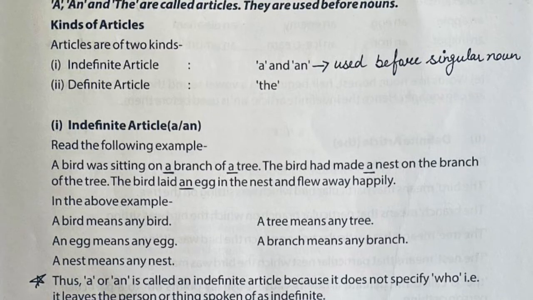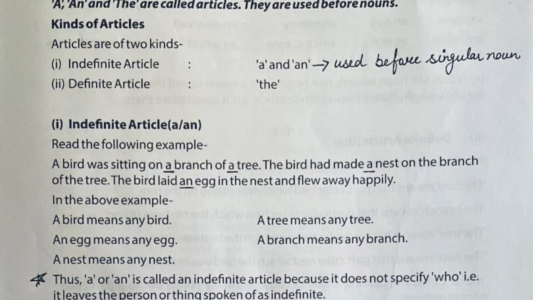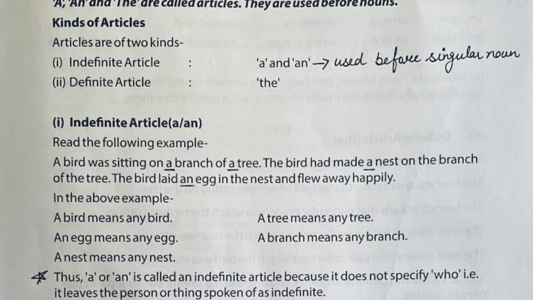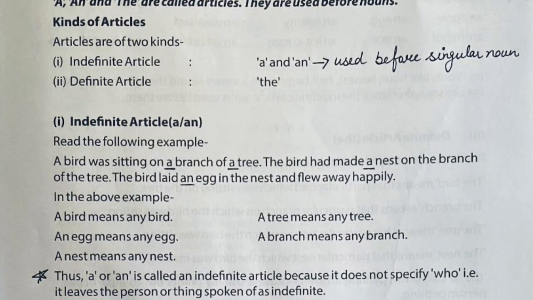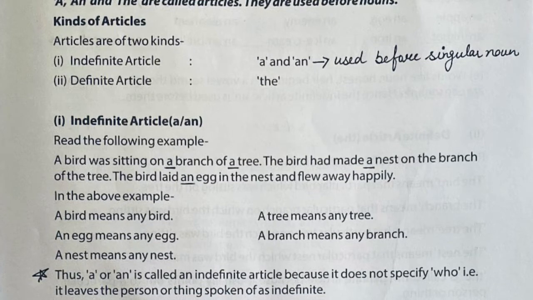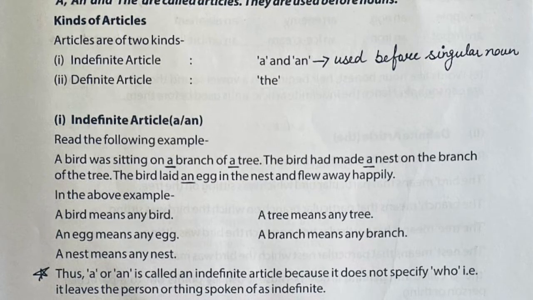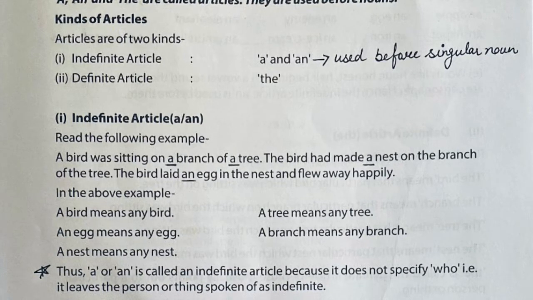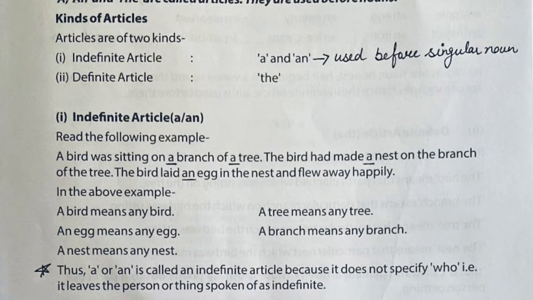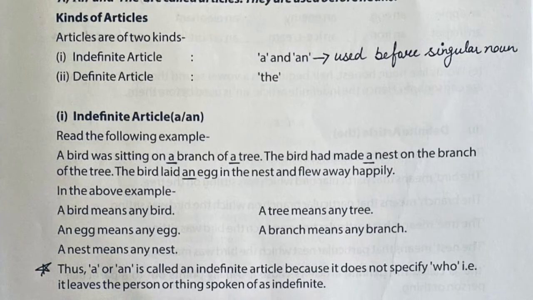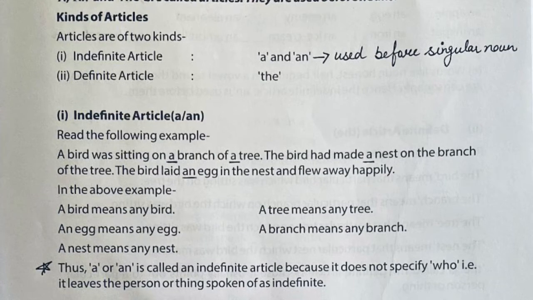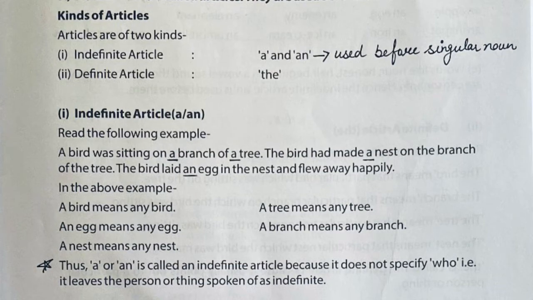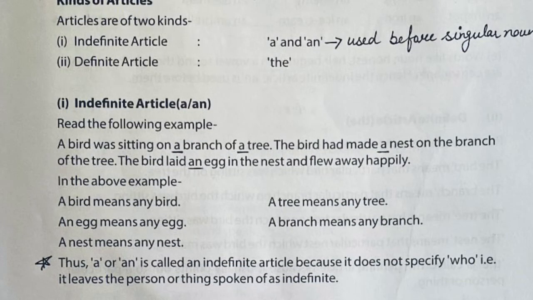Wherever we are talking for the first time about any subject, or a subject we are not sure about, and the subject is singular in number, for that we are using a. A bird: we are not sure which particular bird they are talking about. Any random bird. A bird was sitting on a branch of a tree. The bird had made a nest on the branch of the tree. The bird laid an egg in the nest and flew away happily.